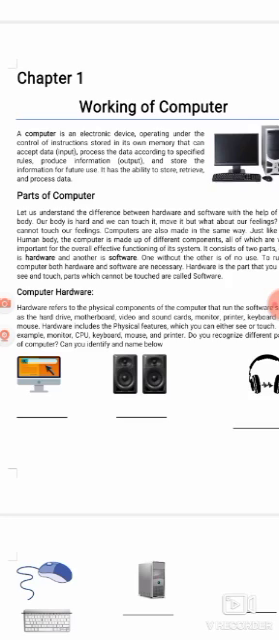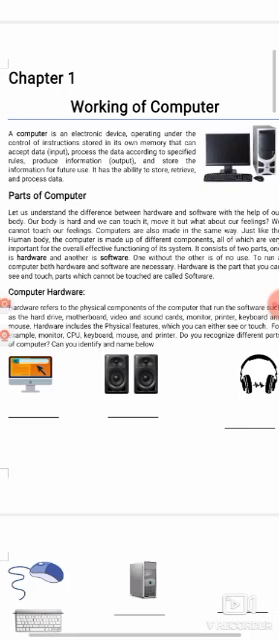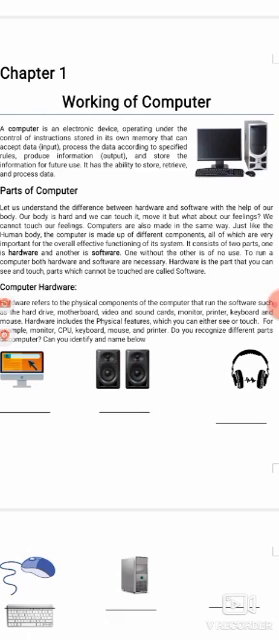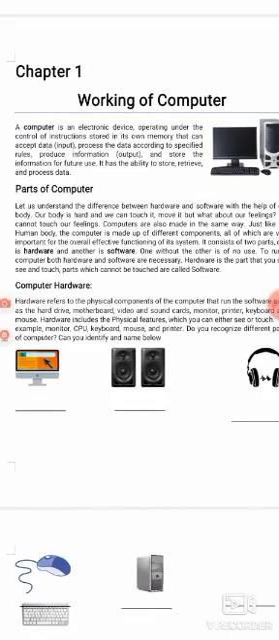Computers are also made in the same way, just like the human body. A computer is made up of different components, all of which are very important for the effective functioning of its system. It consists of two parts: one is hardware and the other is software. One without the other is of no use. To run a computer, both hardware and software are very necessary.